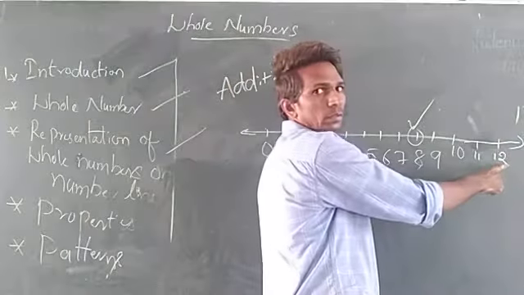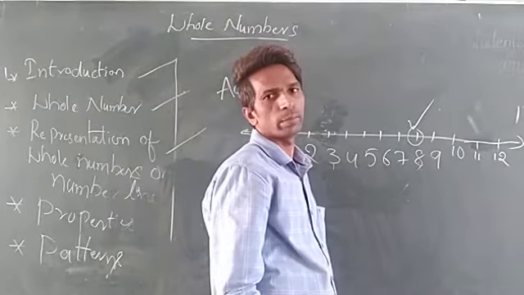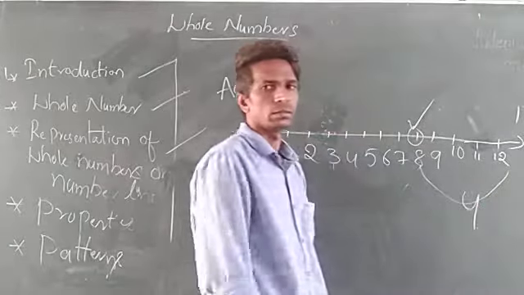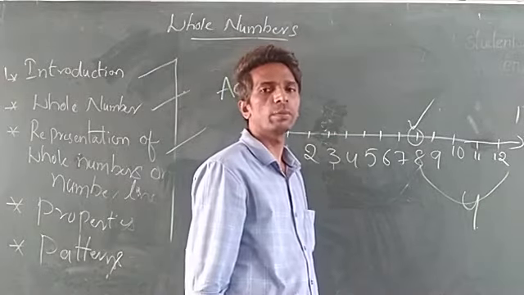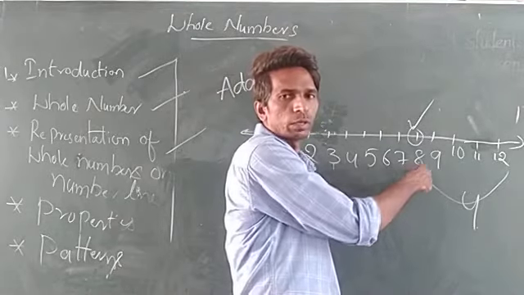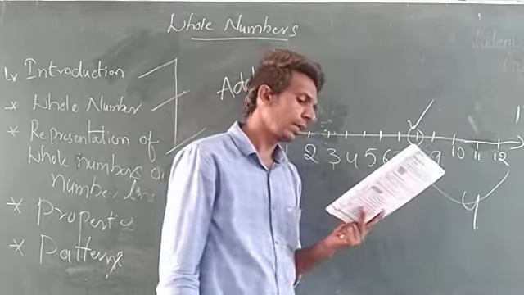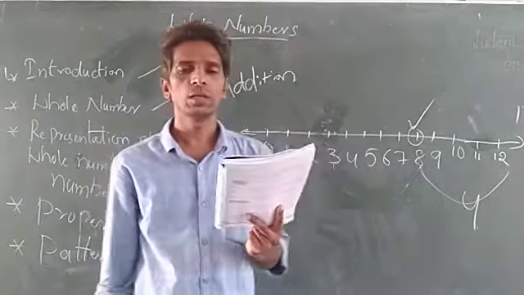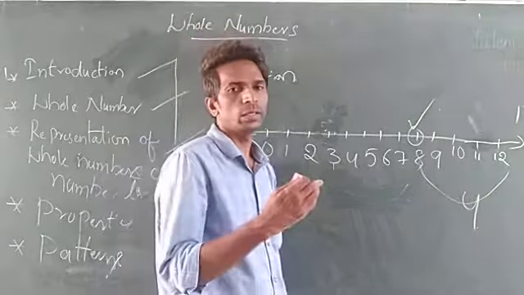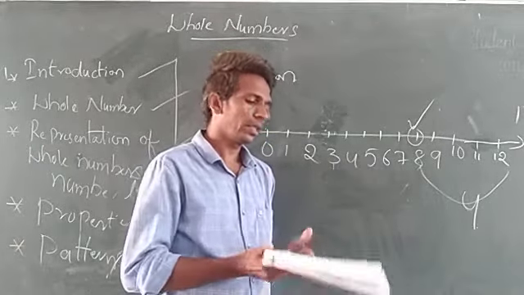See 12. How many numbers after 8 is 12? 4 numbers. From 8 onwards, 4 numbers after, the number 12 is there. So that is the relation: the number 12 is greater than 8. So it is correct now. So 12 is greater than 8.